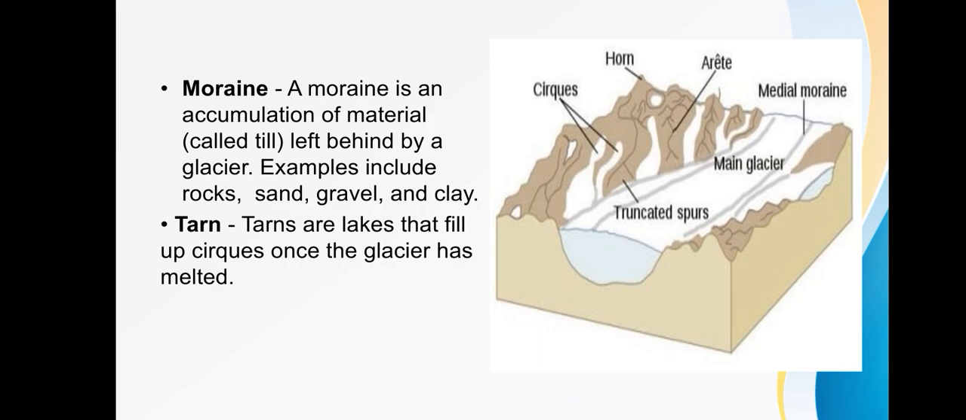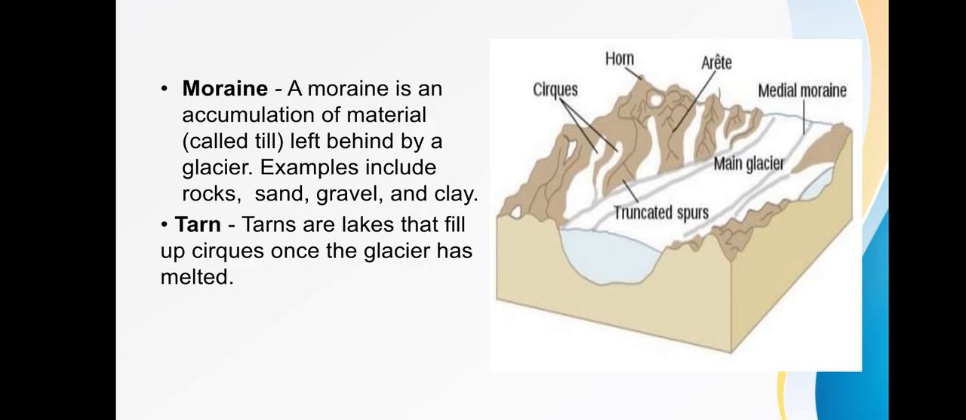Moraine. A moraine is an accumulation of material called till. They are left behind by a glacier. Examples include rocks, sand, gravel, and clay. So a moraine is any accumulation of unconsolidated debris, sometimes referred to as a glacial till, that occurs in both currently and formerly glaciated regions, and that has been previously carried along by a glacier or ice sheets.